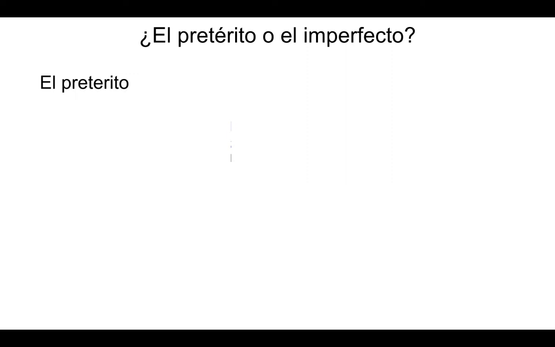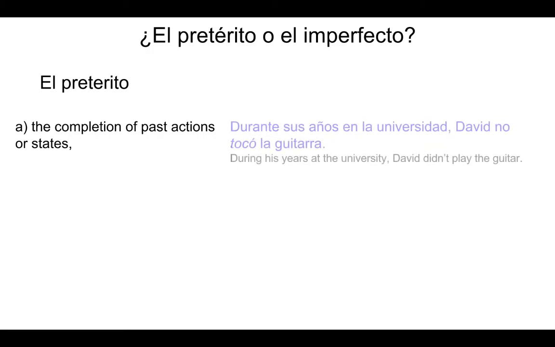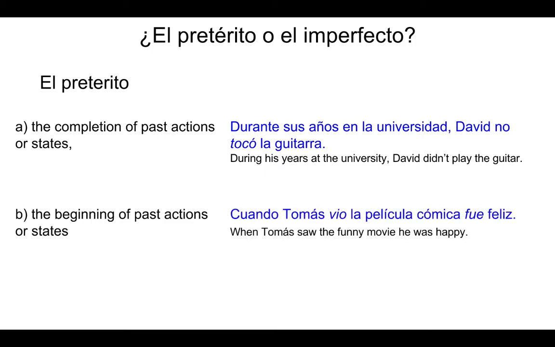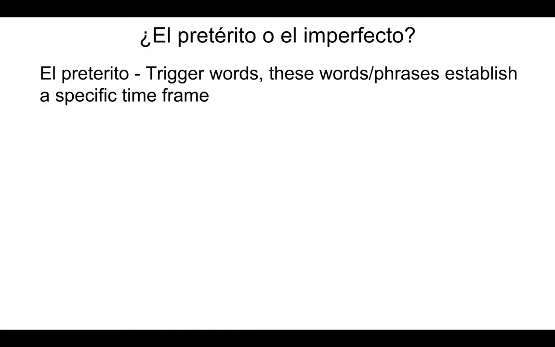Now, when do we use the preterite and when do we use the imperfect? El pretérito. The completion of past actions or states. Por ejemplo, durante sus años en la universidad, David no tocó la guitarra. During his years at the university, David didn't play the guitar. The beginning of past actions or states. Cuando Tomás vio la película cómica, fue feliz. When Thomas saw the funny movie, he was happy.